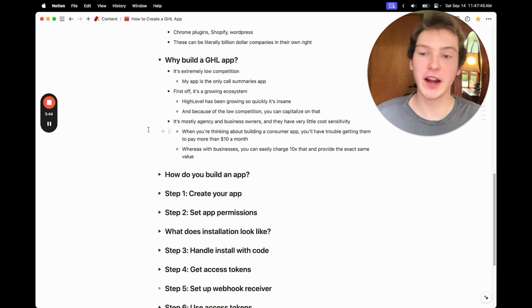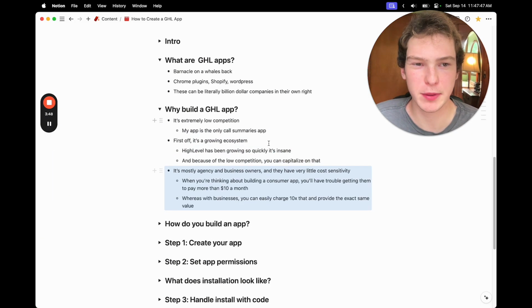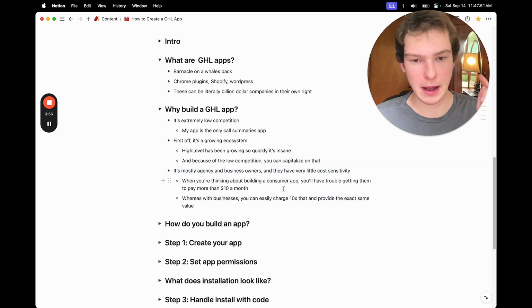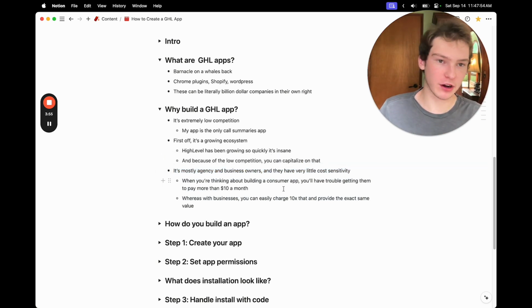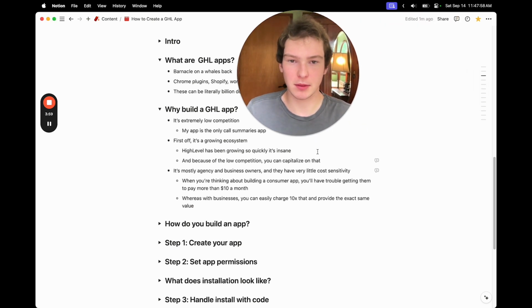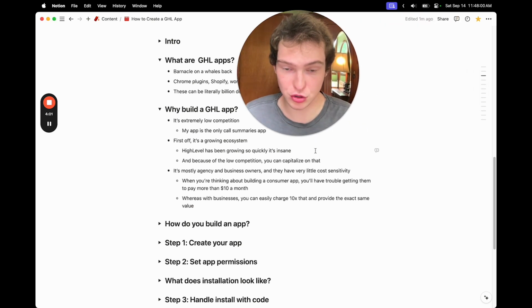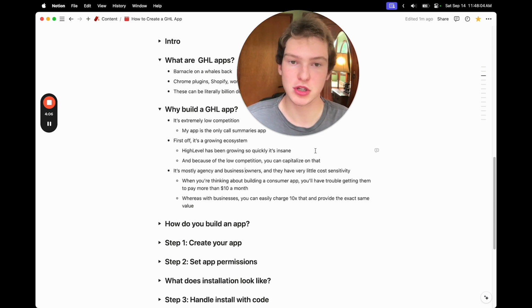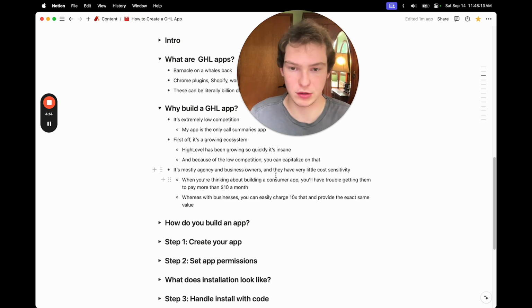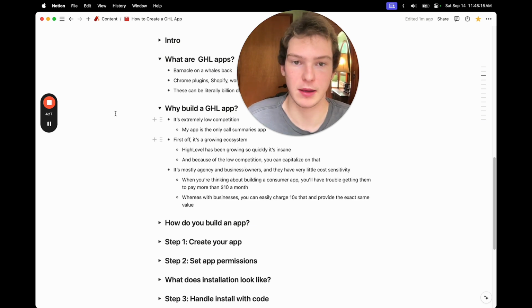Okay, and then finally, the final reason why I think building GoHighLevel apps is good is that it's mostly agency owners and business owners, and they have very little cost sensitivity. If you think about trying to sell a notes app or some app for consumers, you're going to struggle charging more than $10 a month. Whereas with businesses, you can charge easily $100 a month, and as long as you're actually providing some value, they're totally happy to pay for that because they're making way more than that in revenue, and it's going to be worth it to them.